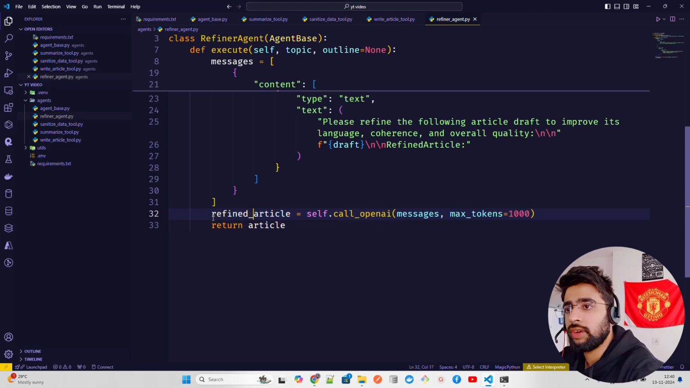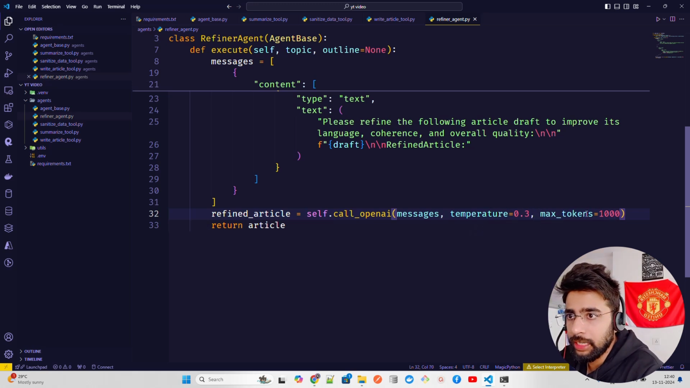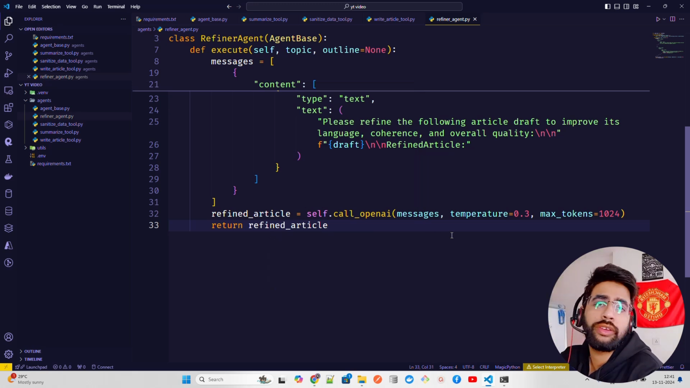So let's call it refined article, and I'm gonna have self.call OpenAI messages is fine. And now you can also define temperature and max token. So let's define the temperature a bit. So I'm gonna call this a lower value of temperature, 0.3, and max tokens, this is fine. Let's call it like 1024 and then pass the refined article. So we are okay with our refiner agent as well, guys. So we created a refiner agent.